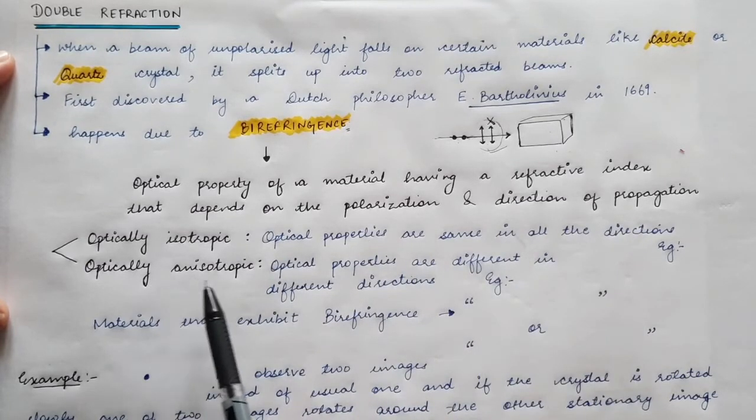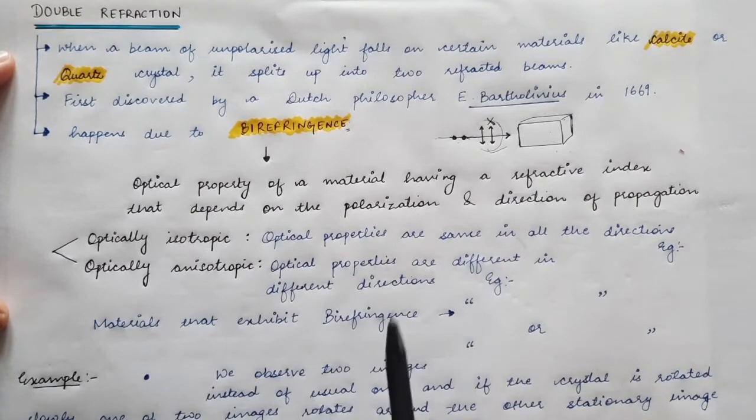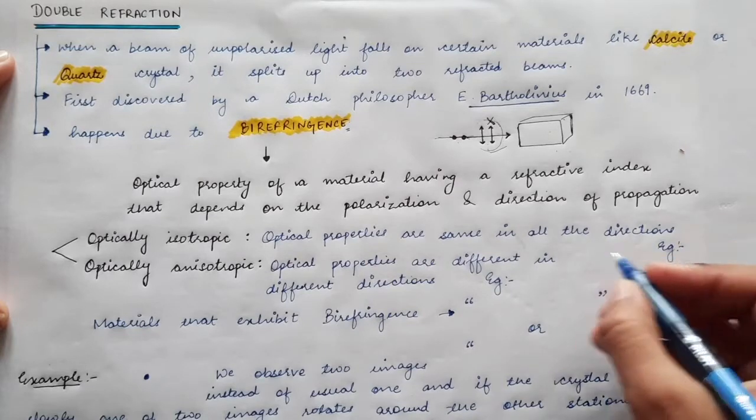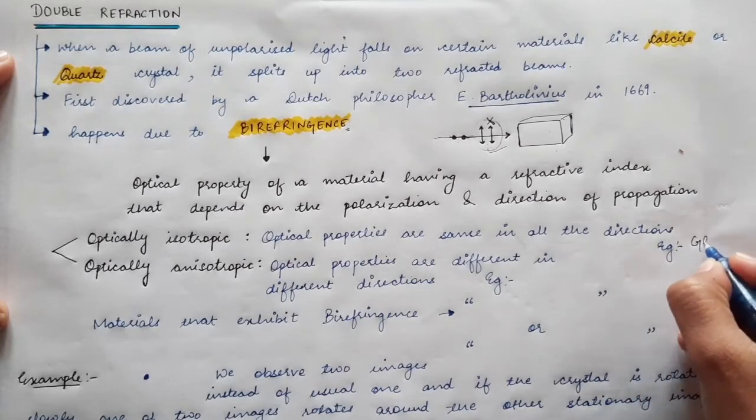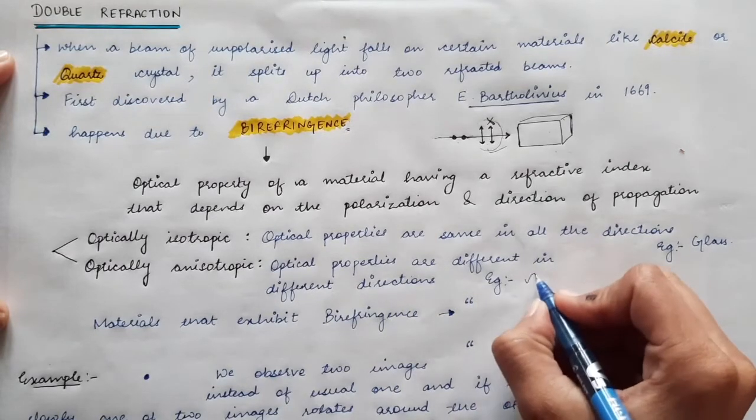Whereas optically anisotropic materials are those whose optical properties are different in different directions, so the optical properties depend upon the direction. Now what is an example of an optically isotropic material, whose optical property is the same in all directions? An example is glass. And optically anisotropic materials, whose optical properties are different in different directions, for example, calcite.